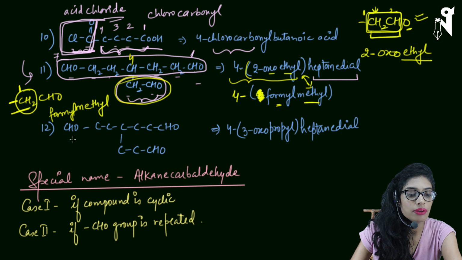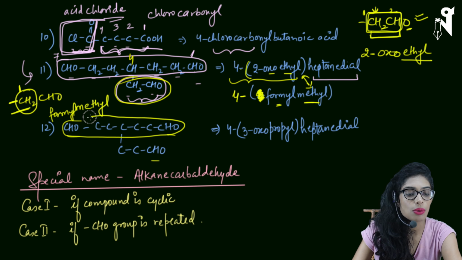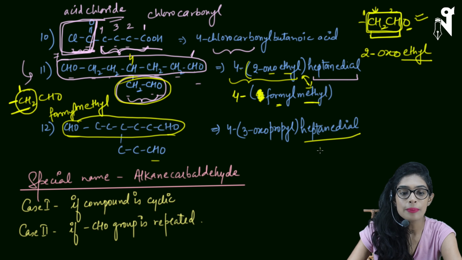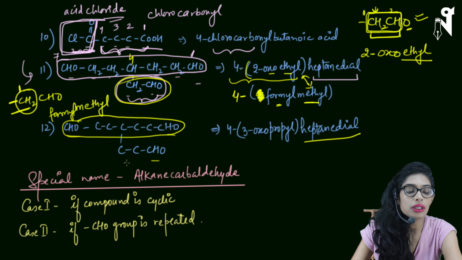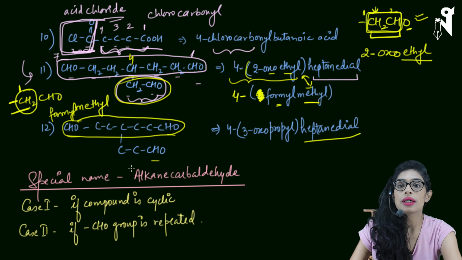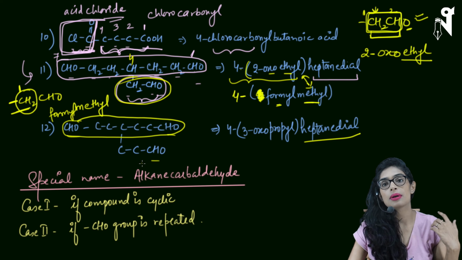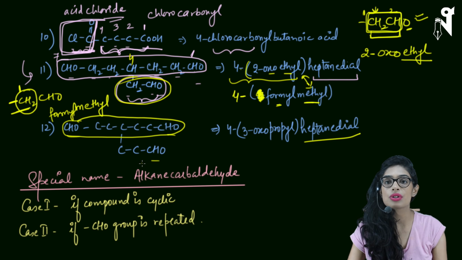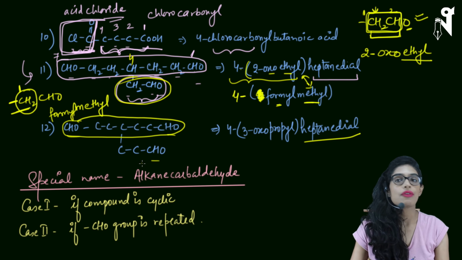Next question, what we have is again CHO, CHO, CHO in the 3 places. Again, we will try to find out the longest possible chain. So this is my longest possible chain, again giving me heptanediol. Now what will be the name? I prefer using oxo, and you will find in the questions also it is preferred to use oxo rather than using formyl. Formyl is a little old way of naming. So that's the reason I have used oxo.